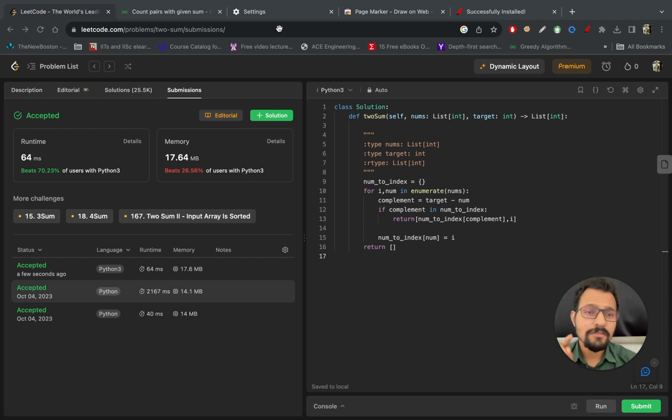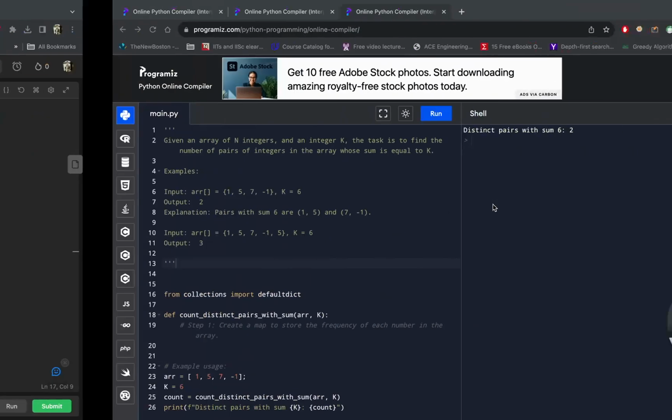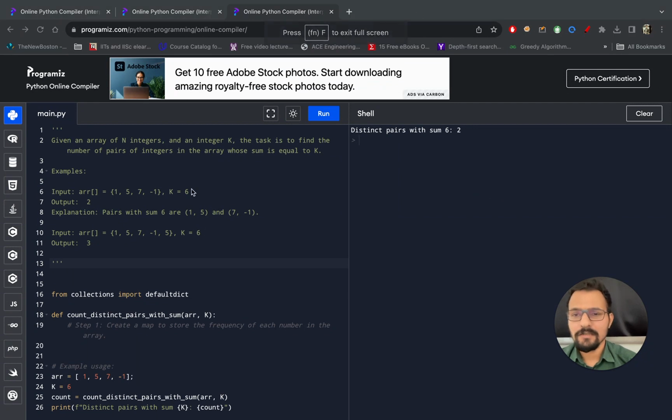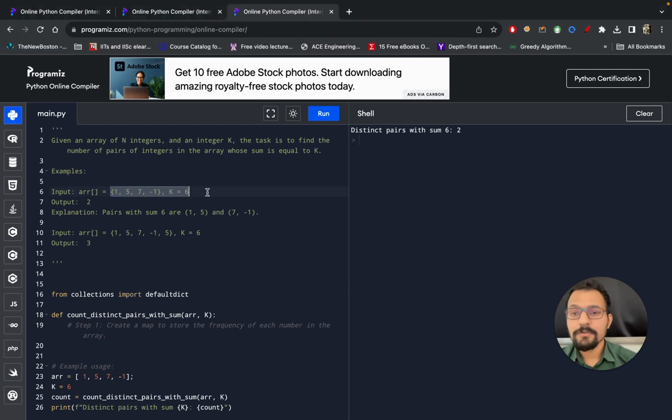So here our next question is an extension of this question itself, where your interviewer is asking you to find the pairs count also. I've just pasted the question from GeeksforGeeks and I'm iterating it again to you. Suppose this array 1 5 7 1 is given to you, and you want the number 6, and you want to find all pairs that give the sum 6, right?